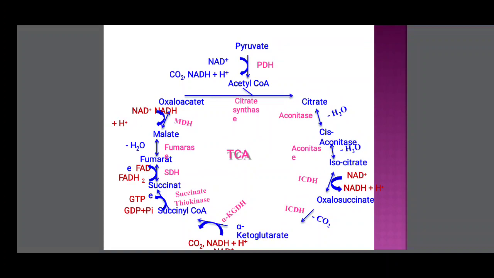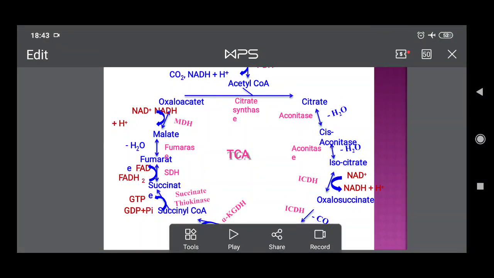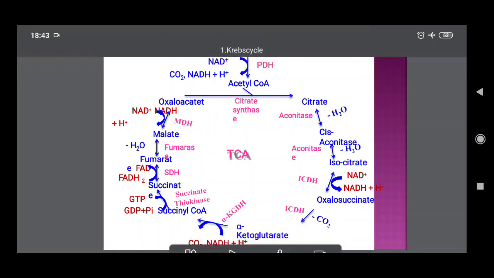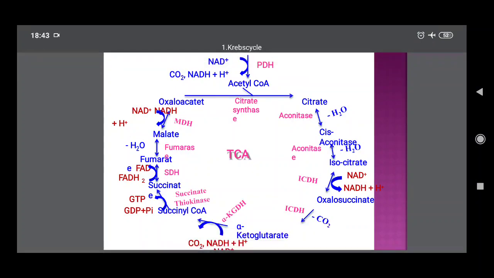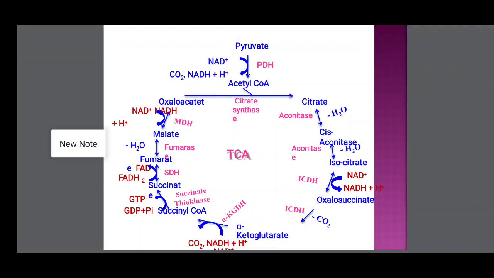The fourth reaction is the oxidation. Remember that. Isocitric acid goes through oxidation and forms oxalosuccinic acid. In this reaction, one NAD is reduced to NADH2. So this is the first oxidation reaction.